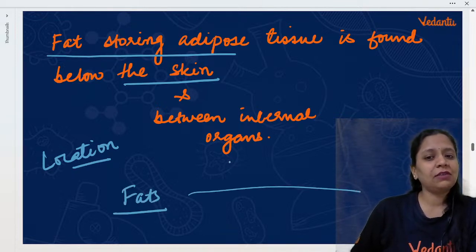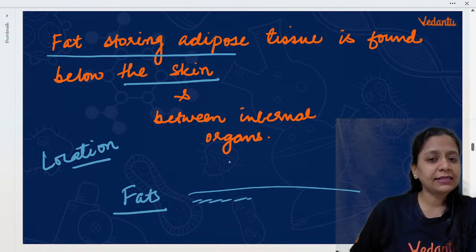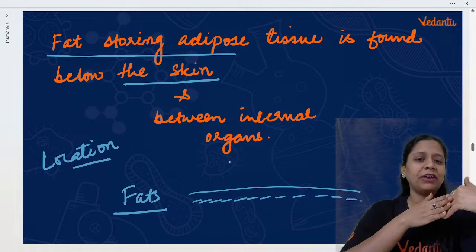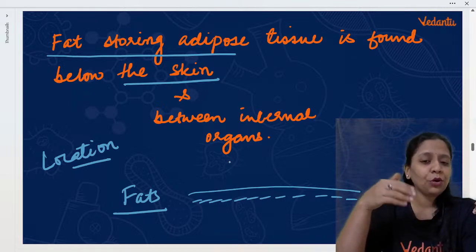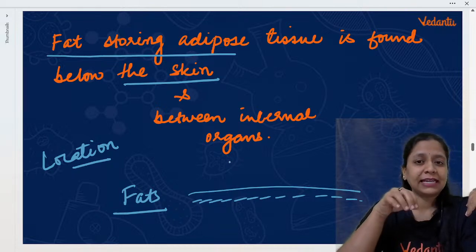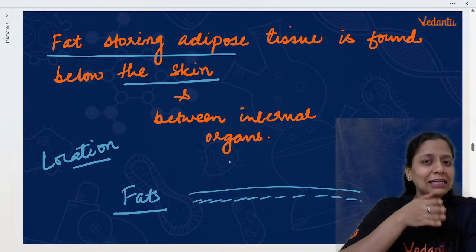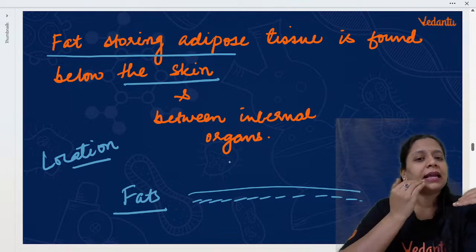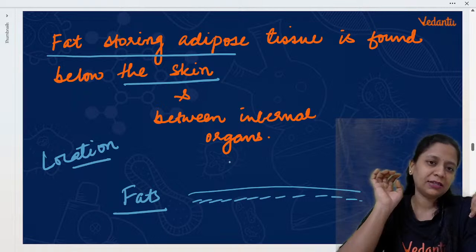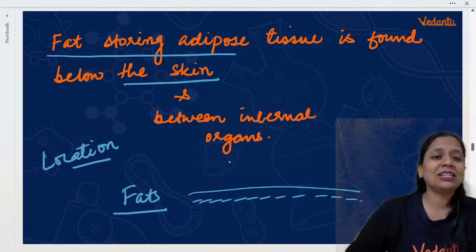So suppose this is our skin, just beneath the skin the fat are stored. So if the person is very obese, overweight ఉంటే, there will be more fat below the skin. Suppose a person is little slim, సన్నగా ఉంటే, then there will be less fat, but adipose tissue will be there in every person. Okay, so location చూద్దాం, where is adipose tissue present?